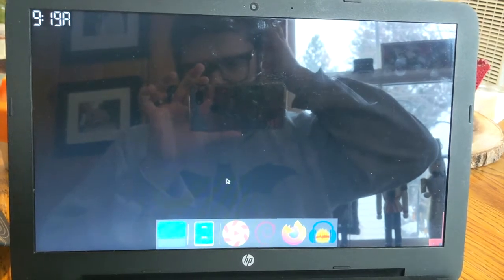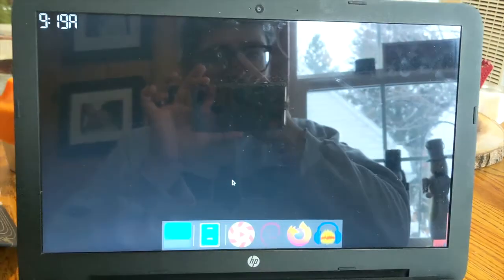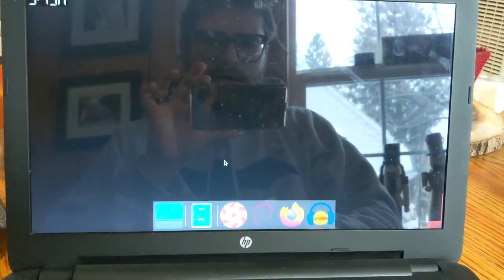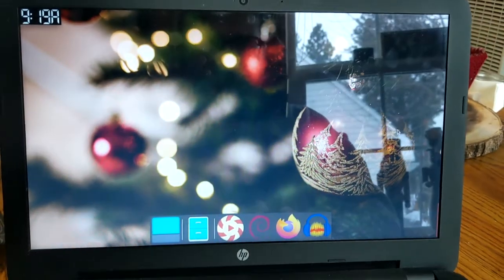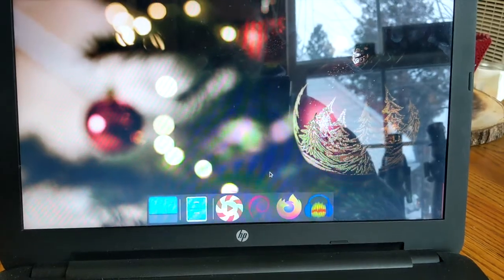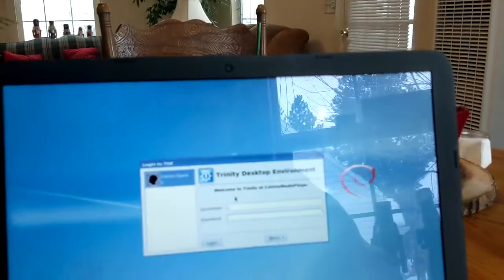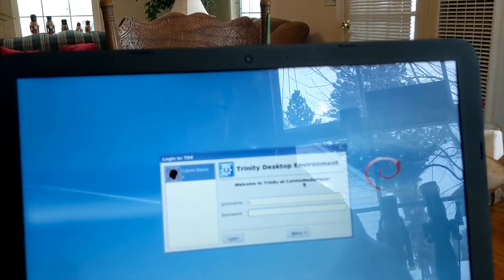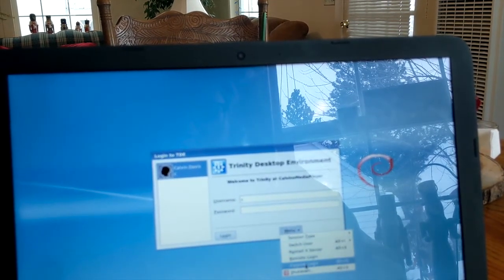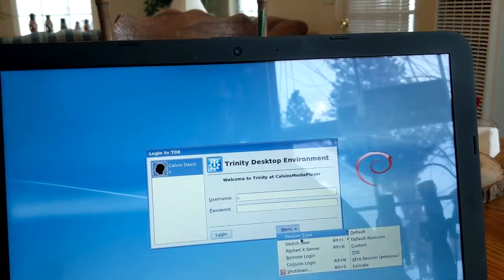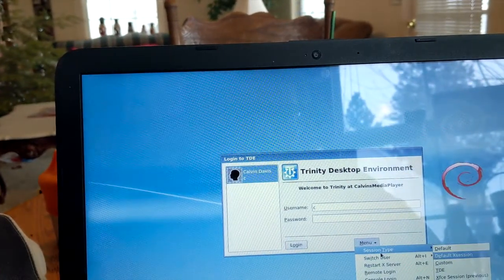Oh, looks like we're in, oh, I didn't select TDE in the top part. I told it to go into XFCE. So, okay. Says log on to TDE menu. There we go. Session type. I want TDE here.